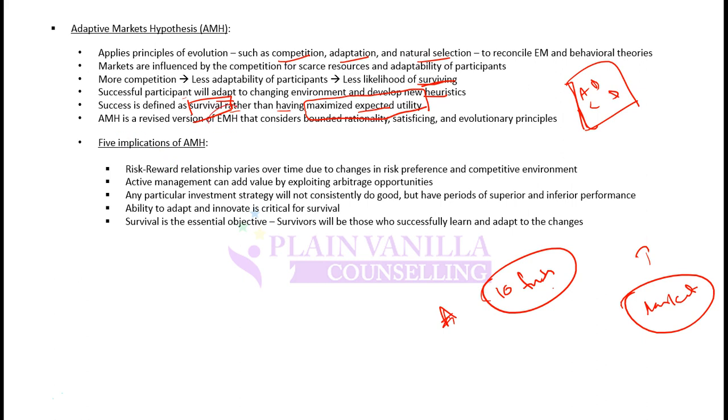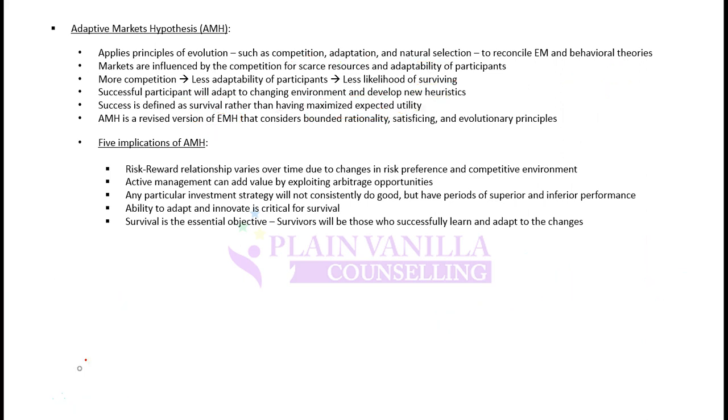AMH is a revised version of EMH that considers bounded rationality, satisficing, and evolutionary principle. So in simple words, EMH is a concept of traditional finance. If you add concepts of behavioral finance to traditional finance, you will arrive at AMH. And what are the theories of behavioral finance? Bounded rationality, satisficing, and evolutionary principle. This you already know. Evolutionary principle is something that we just discussed, that you need to evolve, you need to adapt to the changing market.